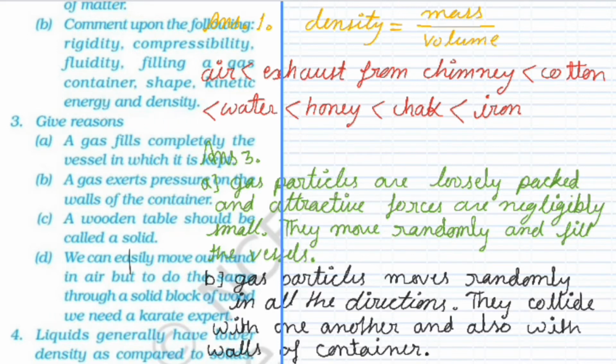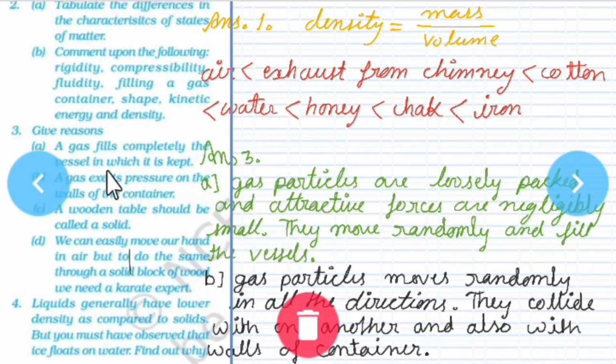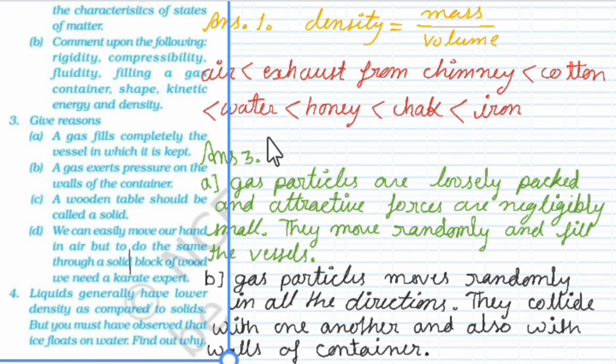Now the question is, give reason. A gas fills completely the vessel in which it is kept. So here are the answers. Gas particles are loosely packed and attractive forces are negligibly small. They move randomly and fill the vessels.